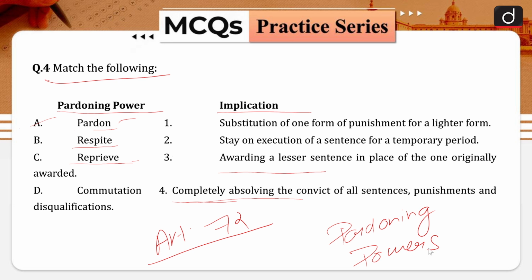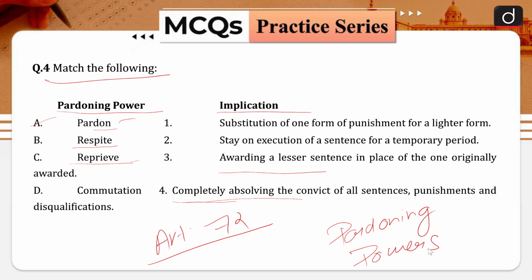For example, a sentence of rigorous imprisonment for 2 years may be remitted to rigorous imprisonment for the period of 1 year. Respite. It denotes awarding a lesser sentence in place of one originally awarded due to some special fact, such as physical disability of a convict or the pregnancy of a woman offender. Reprieve. It implies a stay of the execution of a sentence, especially that of death sentence, for a temporary period. Its purpose is to enable the convict to have time to seek pardon or commutation from the President of India.